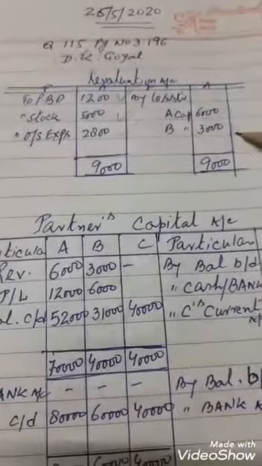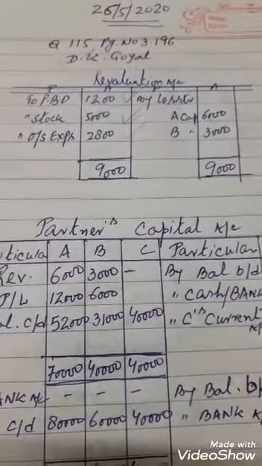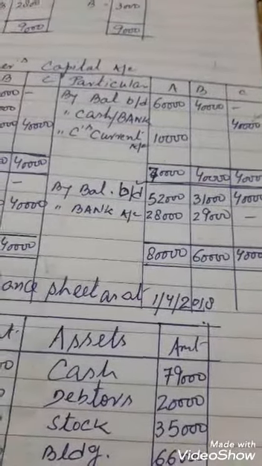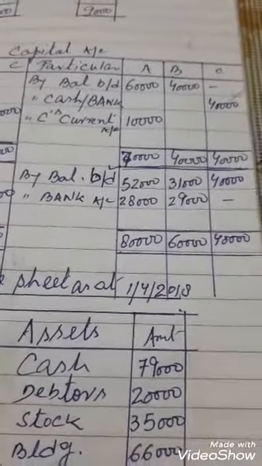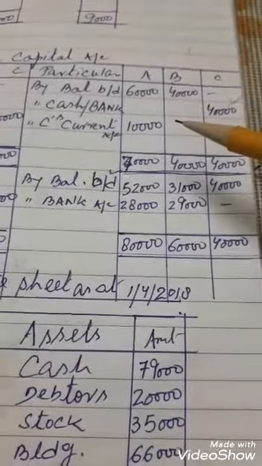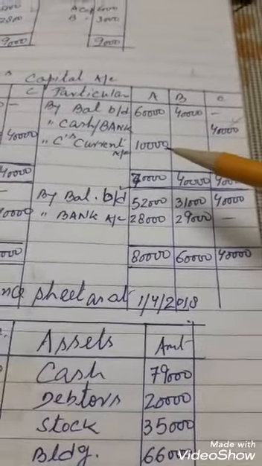So only debit side item is there, no credit side item is there. Now we are coming to the capital account. Dear students, now we are coming to partners capital account. The important thing which I want to tell you, whenever the capital of old partner is adjusted as per the capital